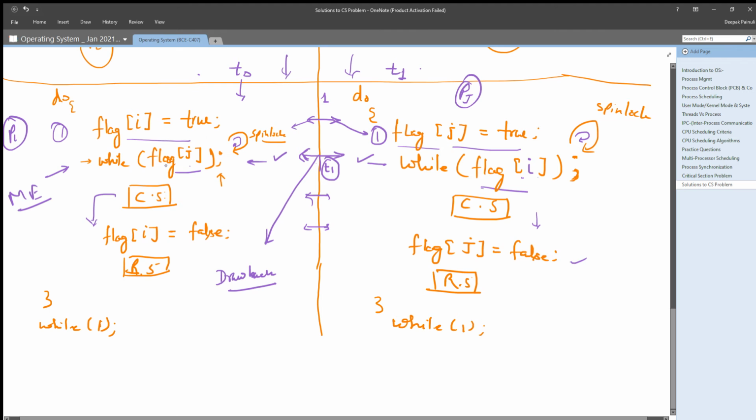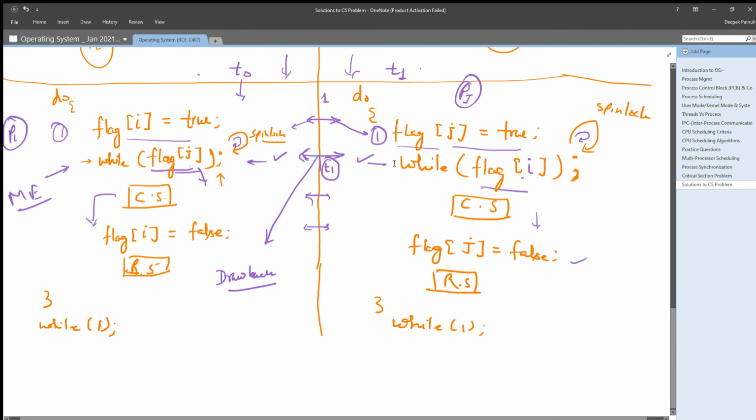Next it will check flag j, and definitely it will get flag j value false. Why? Because till now Pj has not set its flag value as true, so it will get its value as false.